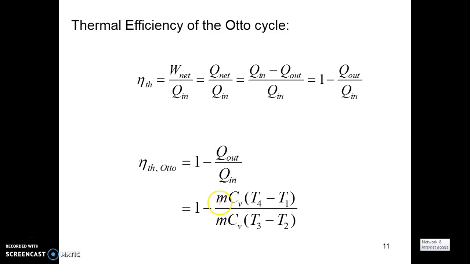Heat is m Cv into delta T, where m is mass and Cv is the specific heat at constant volume. So the efficiency is 1 minus m Cv (T4 minus T1) divided by m Cv (T3 minus T2).